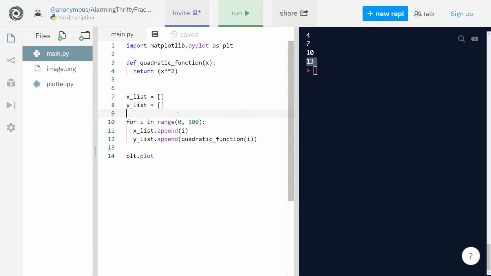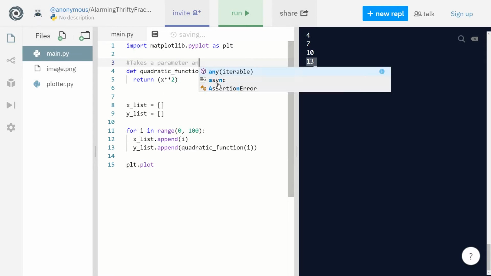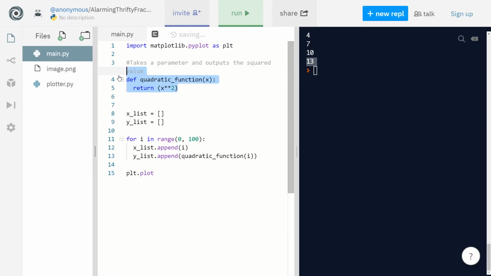So when you comment things, usually even when you've written all the code you want, you want to add some human explanation, right? So you want to explain what you're doing. What I usually do is for my function, I explain that it takes a parameter and outputs the parameter squared. This is obviously very simple, but once it gets more complex, it's very helpful if you want other people to read your code, for them to understand it better, right?